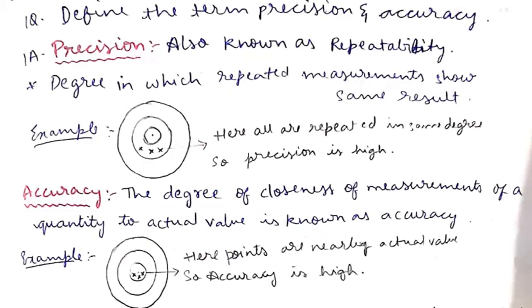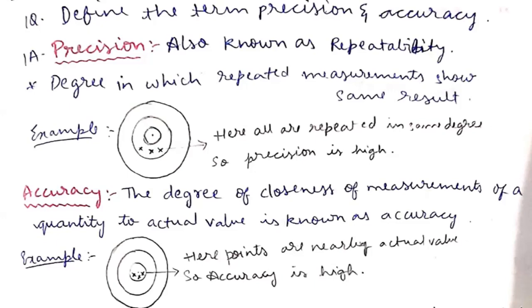Precision tells about consistency, how consistently the person or the instrument gives the values, and accuracy tells about the correctness, how close these values are to the true value.